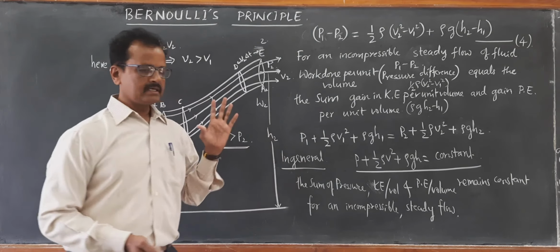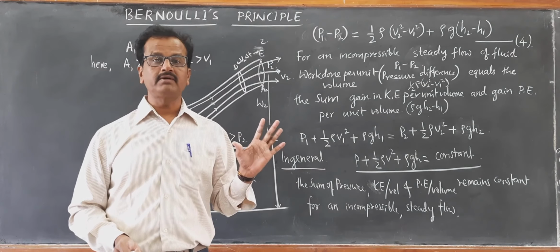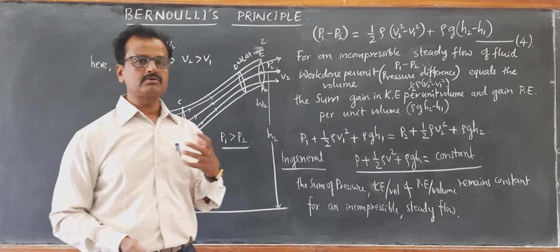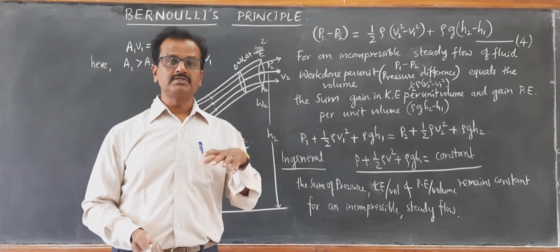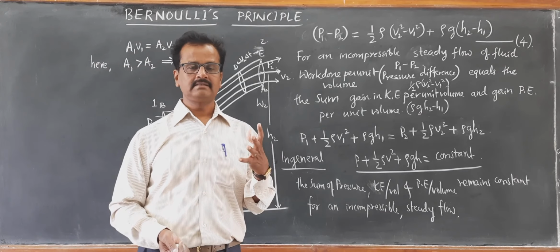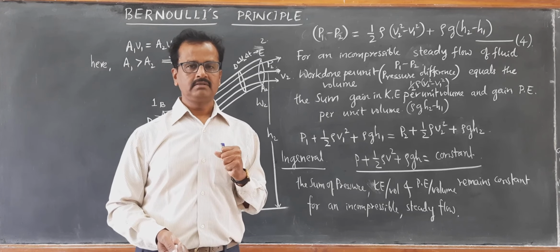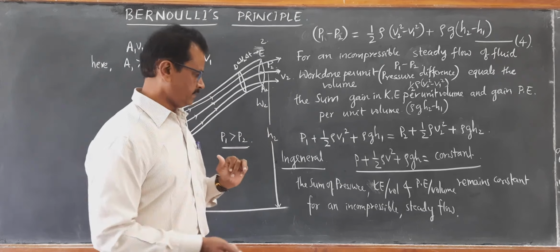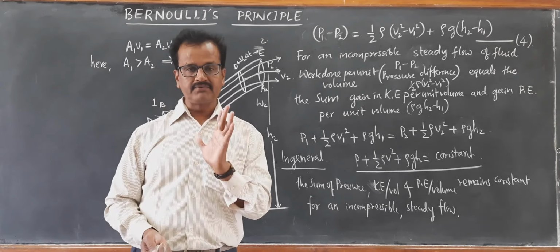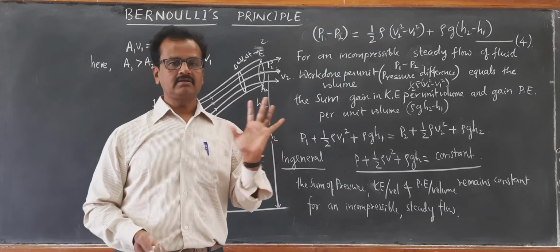Okay, the law doesn't hold good for turbulent flow, and it doesn't hold good for fluids which are compressible, like gases. Gases are highly compressible. So for such compressible fluids and turbulent flow, this law is not applicable.